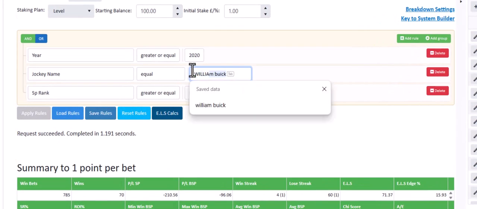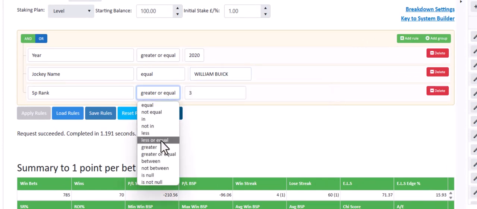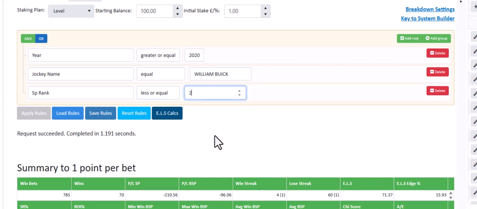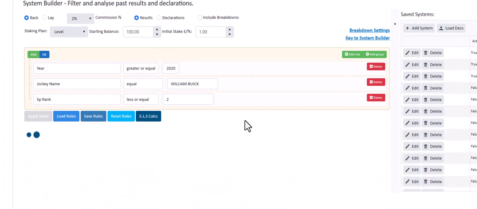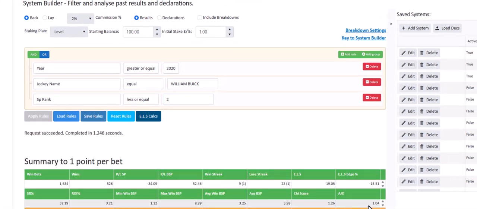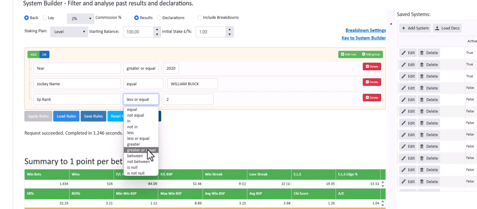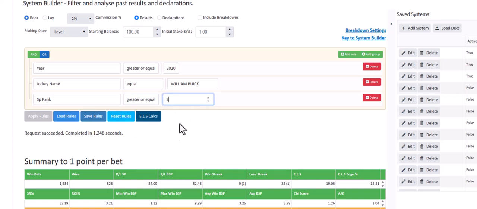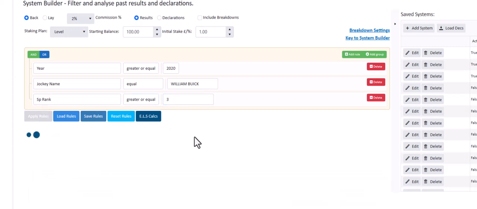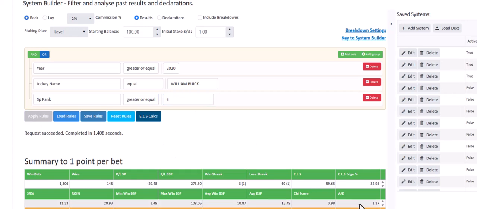Okay, so let's have a look at another one here. We'll go for William Buick, the excellent jockey. First of all, how he performs on the first two favourites over the last 4 years. 1.04. Okay, better than standard, better than average. So that's a positive, and we can look at greater or equal 3. And even better. So no problems with William Buick. If he's on a horse that's not one of the first two favourites, that shouldn't put you off thinking about William Buick as a positive jockey.